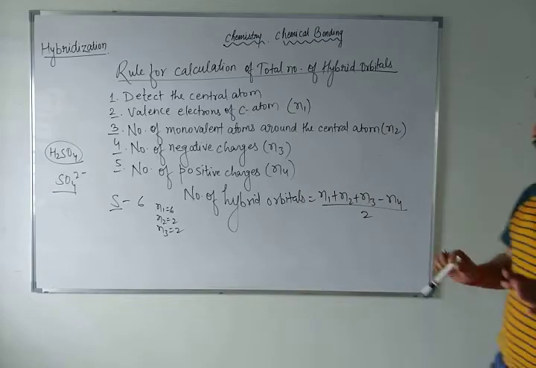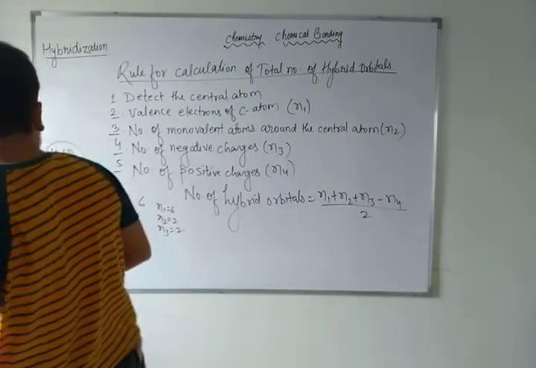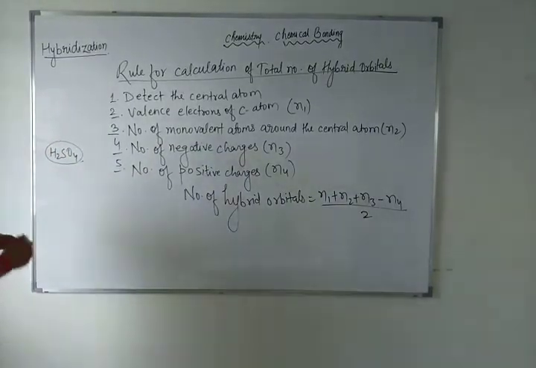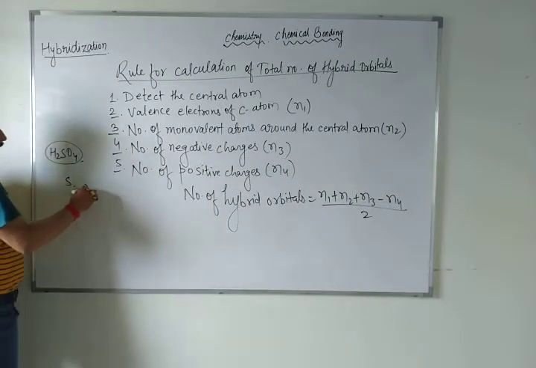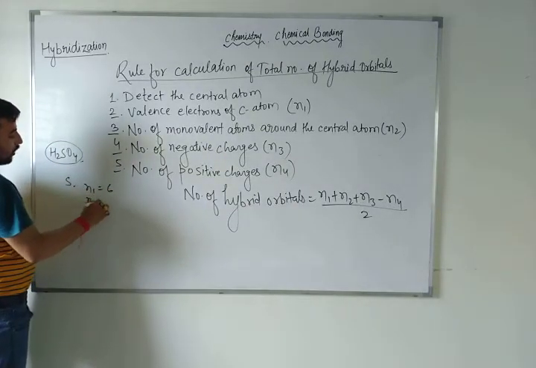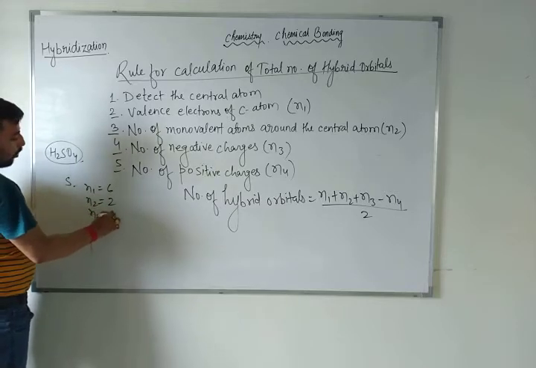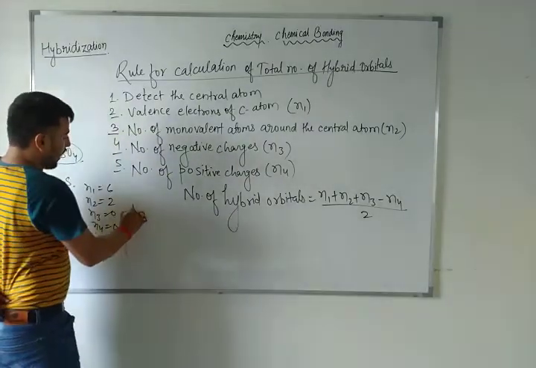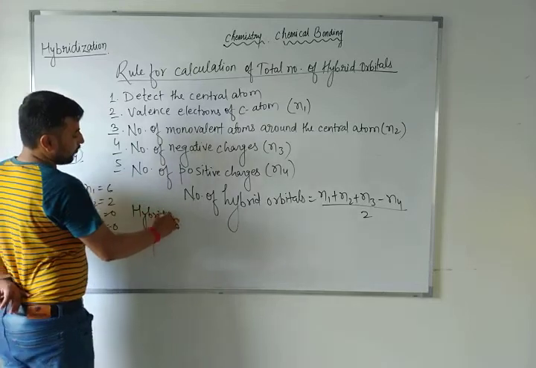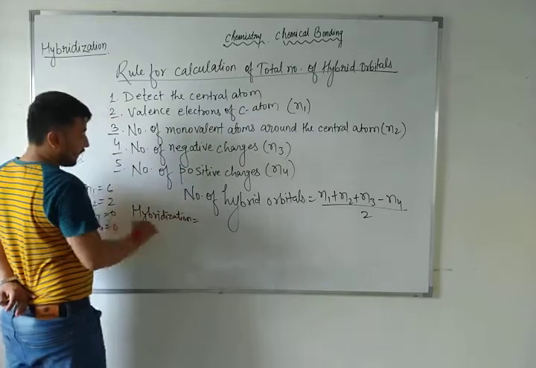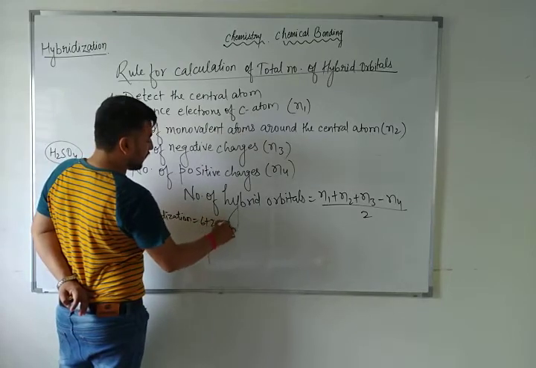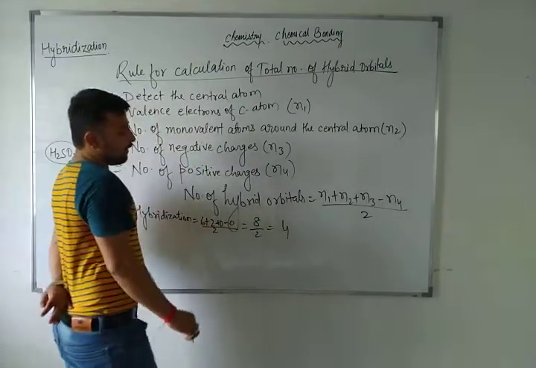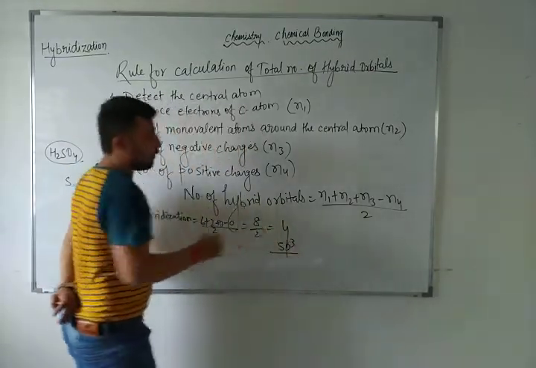Now how will you understand the positive charges? Right? If I talk about sulfuric acid, H2SO4, there were no negative charges. So in sulfuric acid, sulfur is the central atom, N1 is equal to 6, N2 is equal to 2, N3 is equal to 0, N4 is equal to 0. Right? So here you can see the hybridization will be 6 plus 2 plus 0 minus 0 by 2, that is equal to 8 by 2, that is equal to 4. 4 means 1s and 3p. So this is sp3 hybridization.